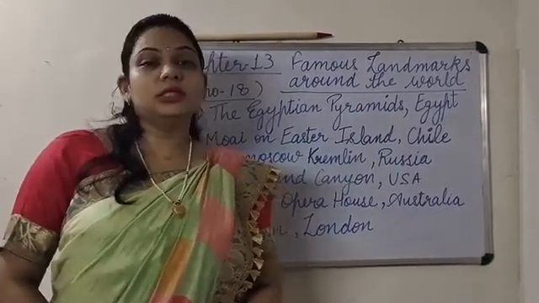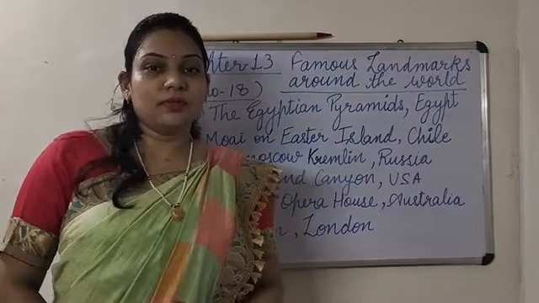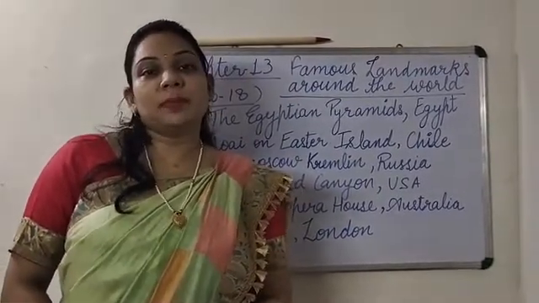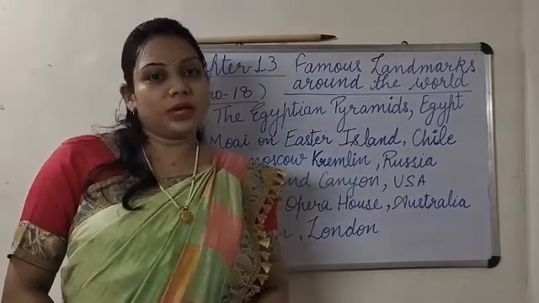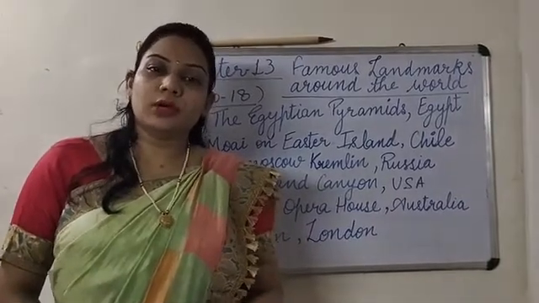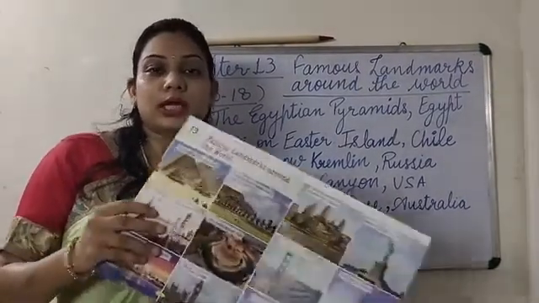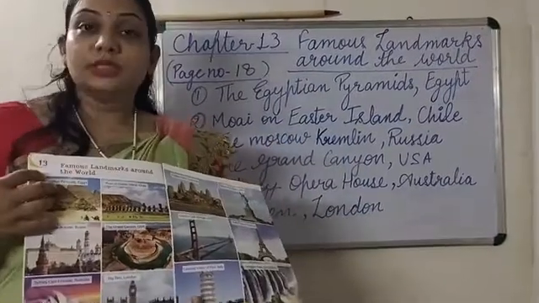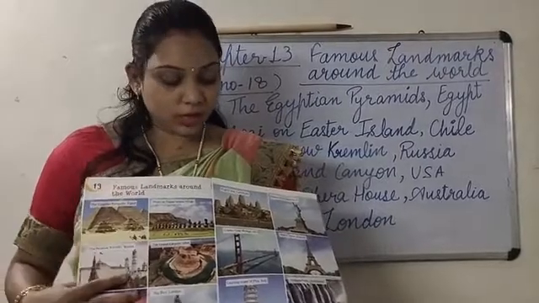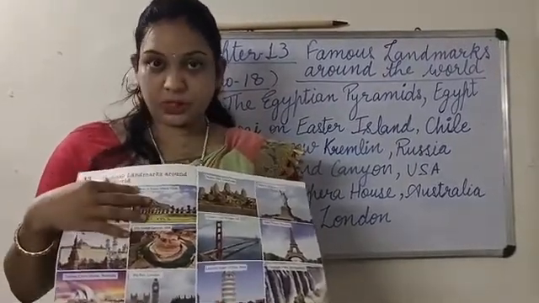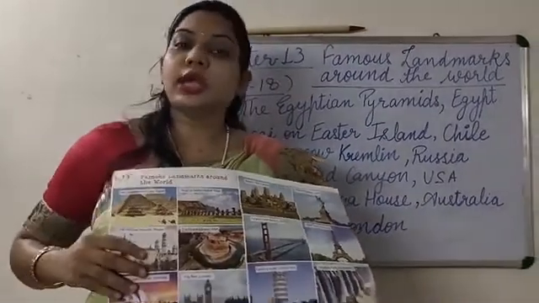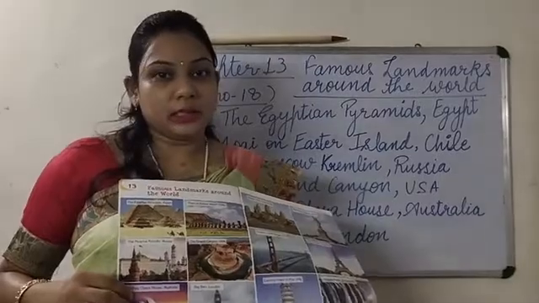I hope you have learnt the previous chapter 12. Today we will study chapter 13. As I told you in my previous video, the next chapter will be more interesting. So let's start our next chapter. Please take out your GK book and open page number 18. Page number 18, chapter 13, famous landmarks around the world. You can see there are 12 pictures, 6 pictures on page number 18 and 6 pictures on page number 19. Today we will study page number 18.